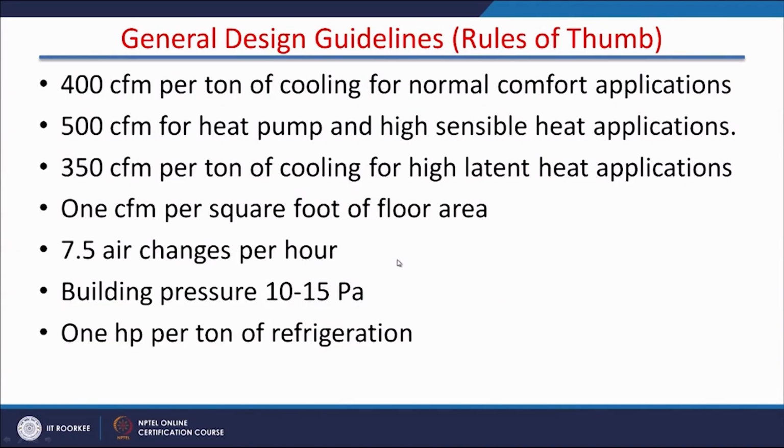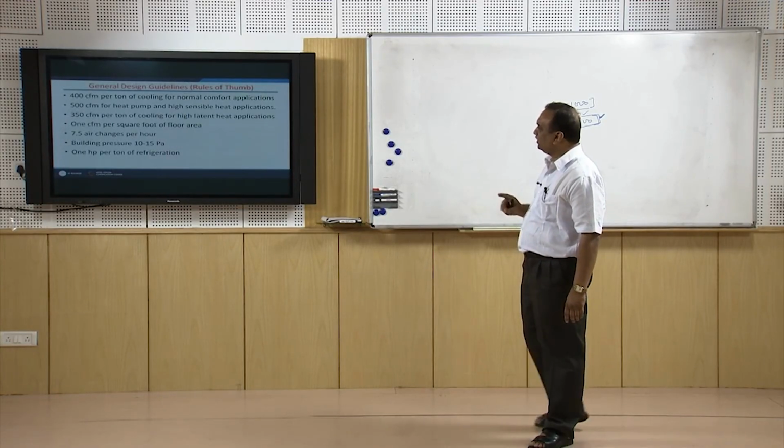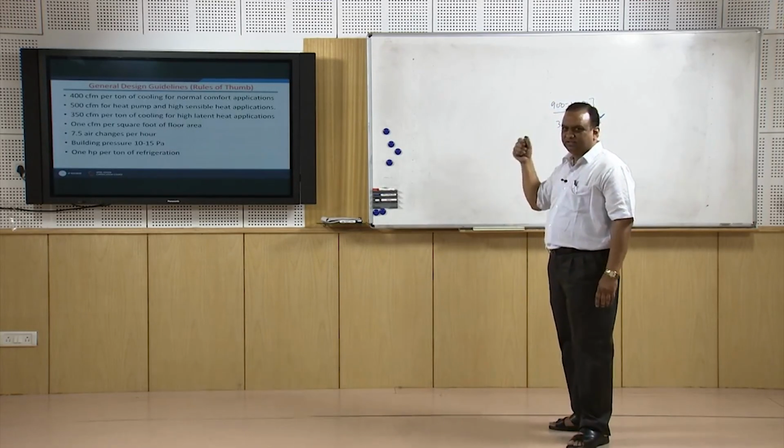So if it is a room of 10 feet by 10 feet, approximately 100 CFM should be circulated in the room. Normally, if for 10 feet by 10 feet we are using 1 ton of window AC, then it is going to be 150 to 200 CFM, but in any case it is more than 1 CFM per square foot of floor area. So, they are thumb rules.